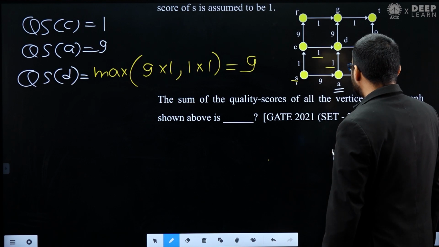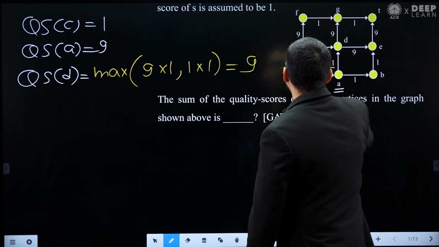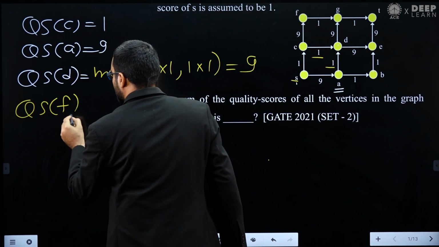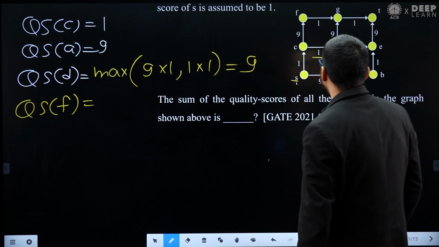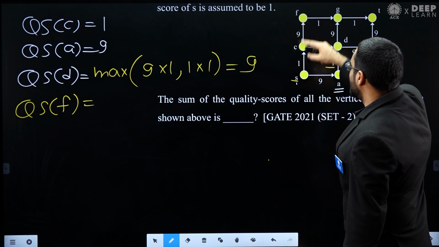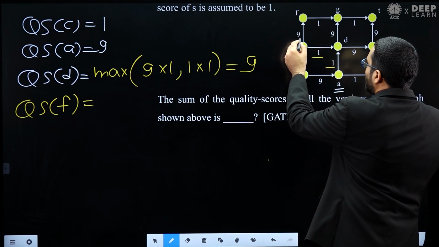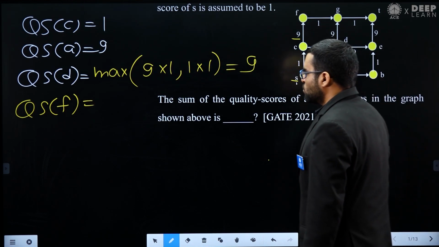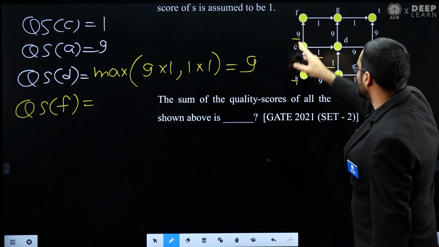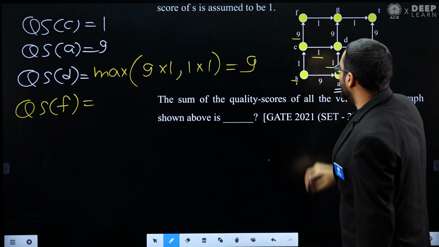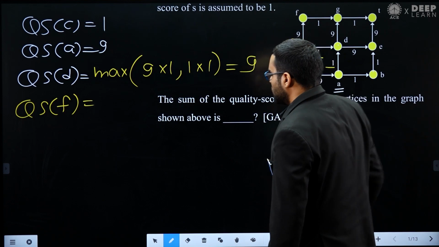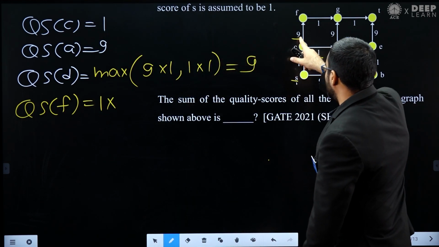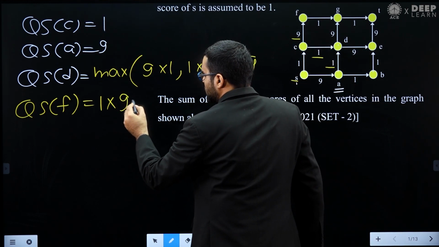Now after this, let's find out the quality score of F. You can see there is only one incoming edge in F, and that is through C. This is the only incoming edge that we have, and we already know the quality score of C. So the quality score of F will be the quality score of C multiplied by the CF edge weight. That will be the quality score of C, that is 1, multiplied by the edge weight, that is 9. So that will be 9.